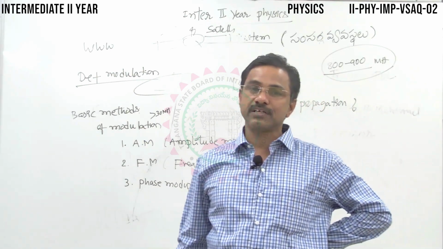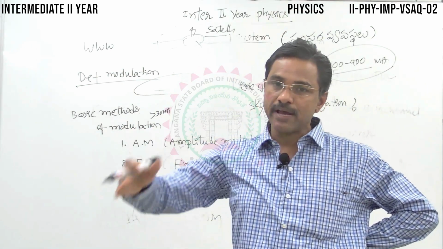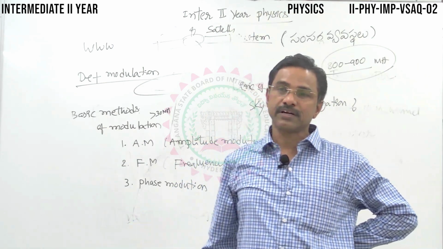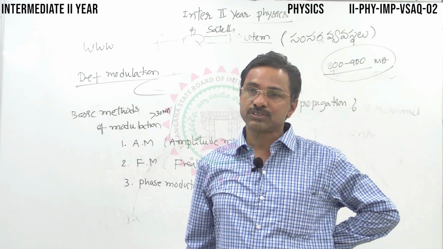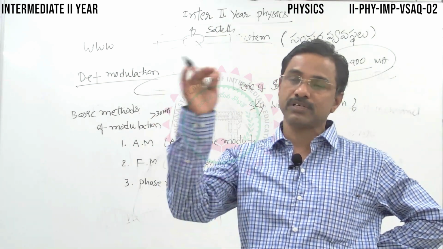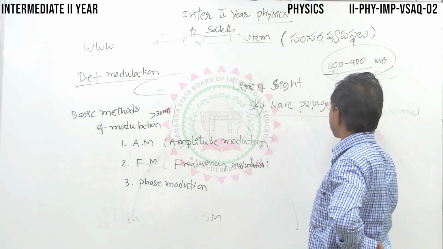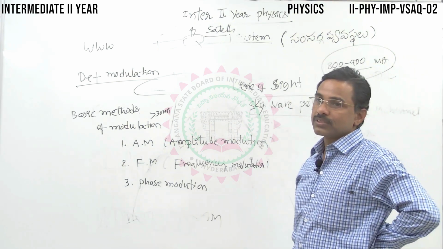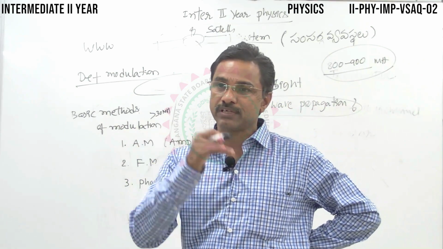The high density ionospheric layer acts like a reflector. The radio waves get reflected back to the surface of the earth by the ionospheric layer. They are called sky waves. Sky waves are nothing but the waves received on reflection from the ionospheric layer.